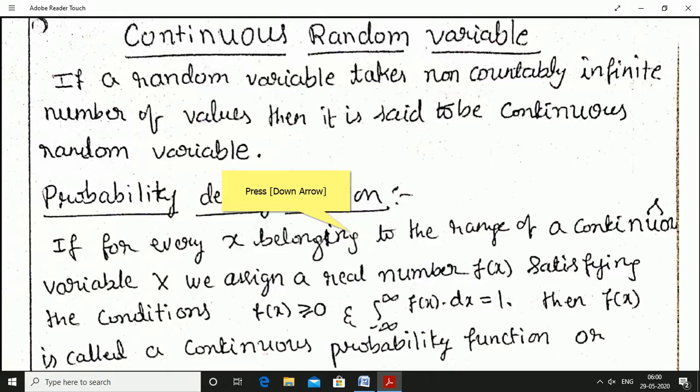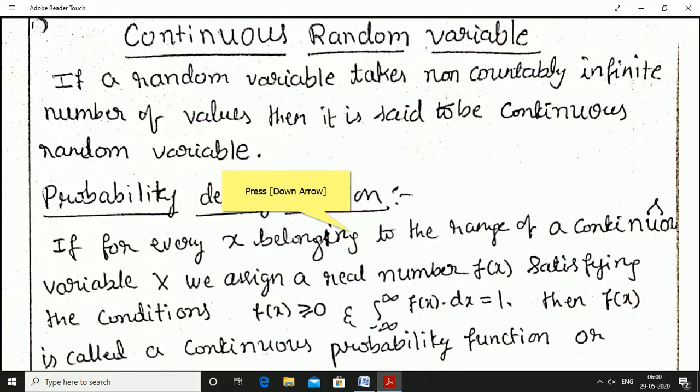Similar to the probability mass function of the discrete random variable, here we are defining the probability density function of the continuous random variable. For each value taken by the continuous random variable, we can assign a real number f of x satisfying the conditions f of x is greater than or equal to 0 and the integration from minus infinity to infinity of f of x into dx is always equal to 1.